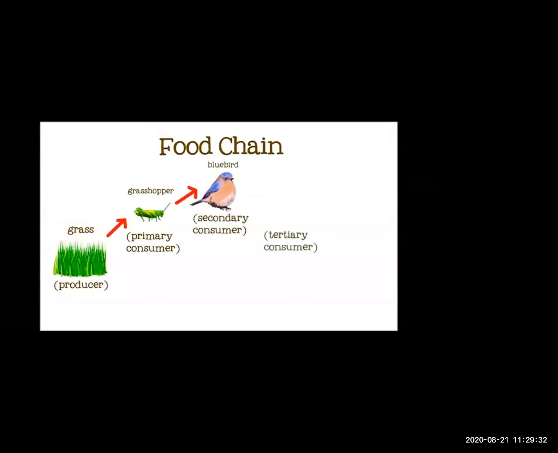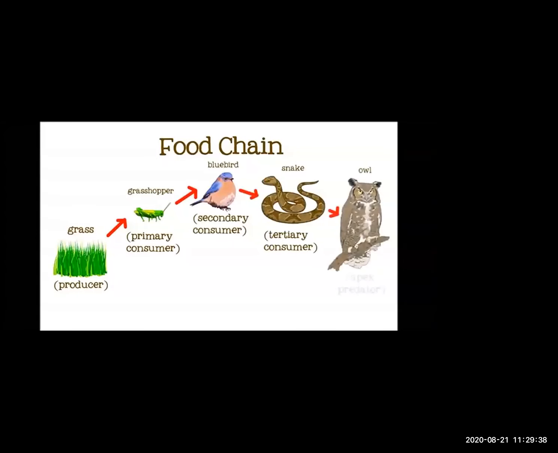This time, let's make our primary consumer a grasshopper. The grasshopper eats the grass and then gets eaten by a secondary consumer, a bluebird. Then the bluebird gets eaten by a tertiary or third level consumer, snake. The snake is eaten in turn by an owl. The owl is the apex predator in this food chain.